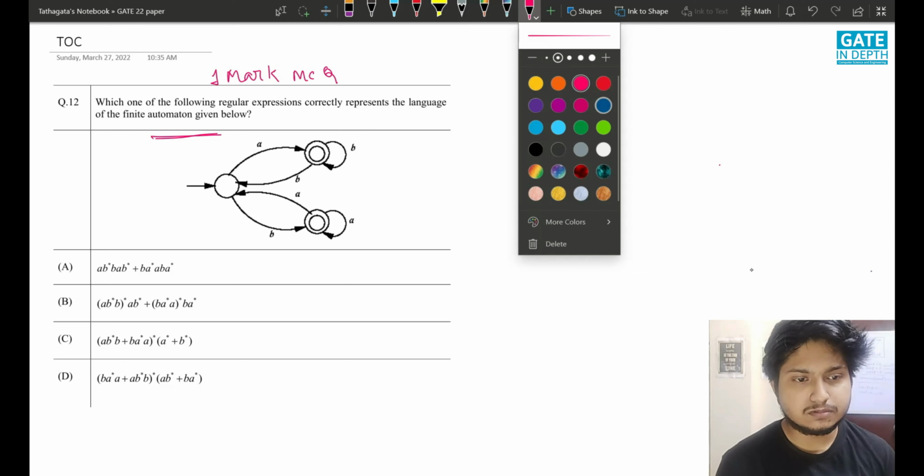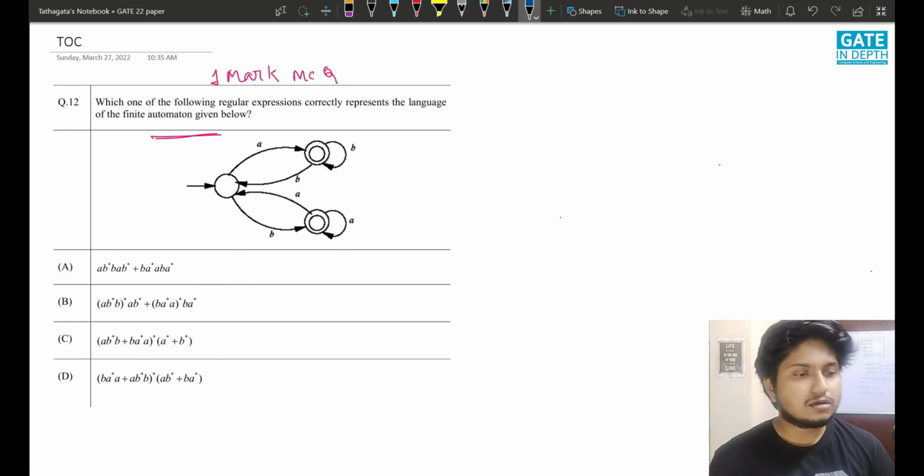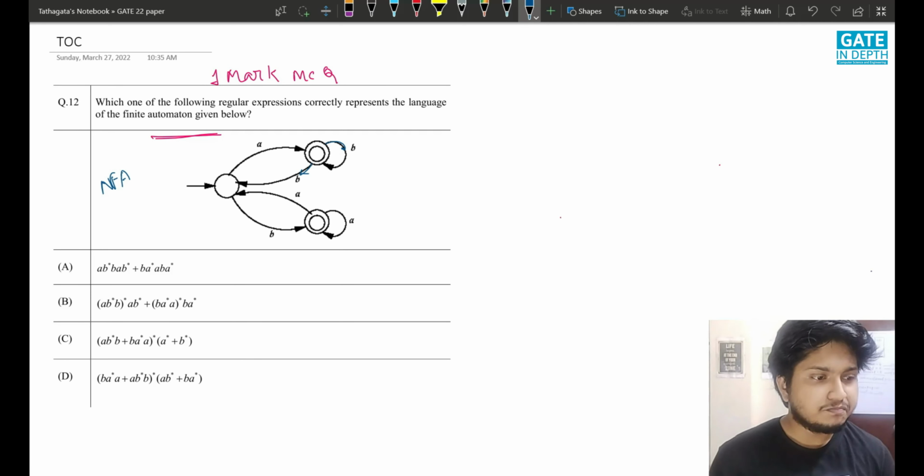Okay, I'm just changing the color. Okay, so this is the NFA given. This is NFA definitely, as you can see, because there are different choices, and you see here this is a transition for the input B, and this is another transition for the input B from the same state. So definitely this is an NFA, and let us see the options.